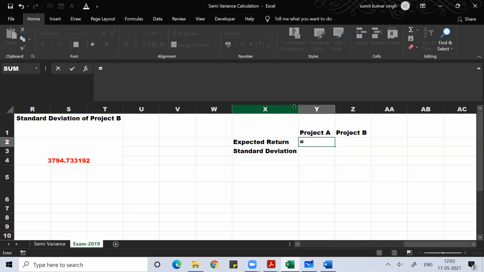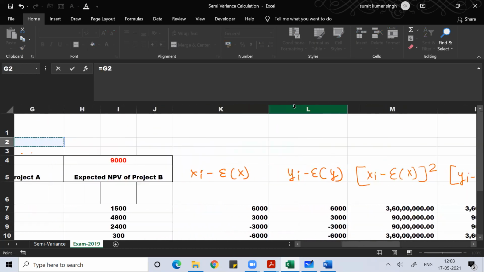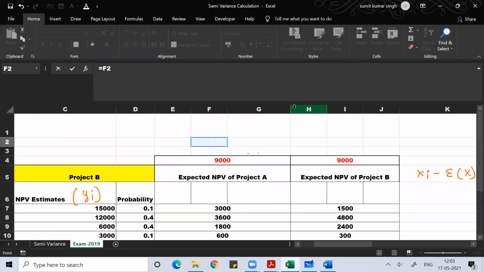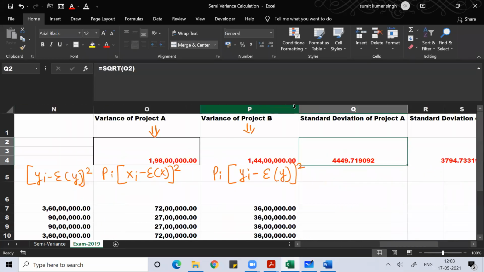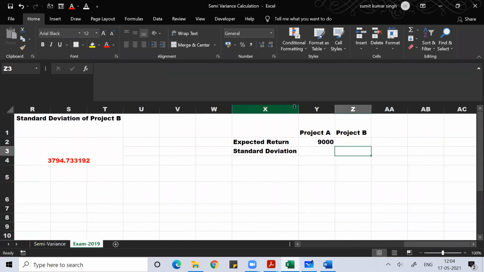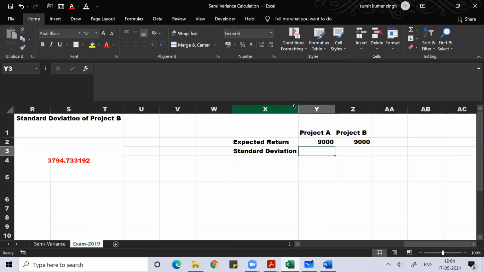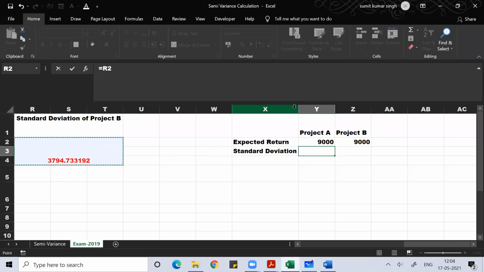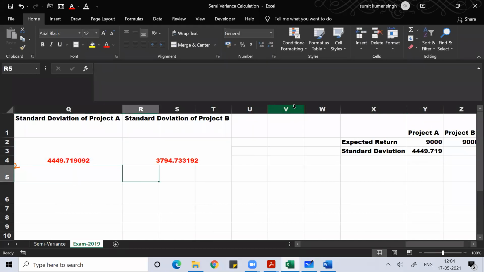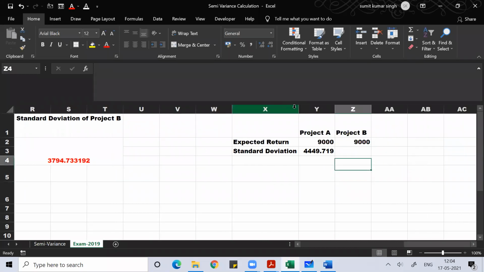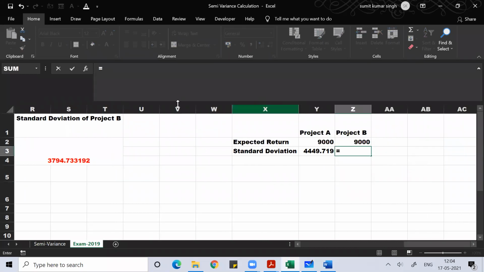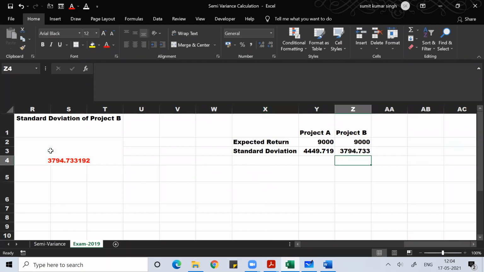The expected return of project A and project B, both are 9,000. The expected return for both the projects is 9,000. Well, the standard deviation of project A is 4,499, and the standard deviation of project B is 3,974.